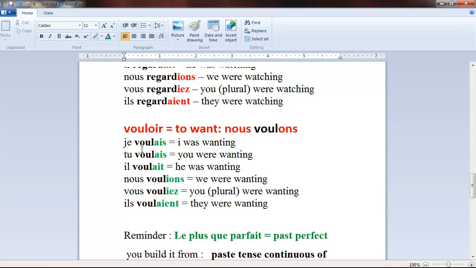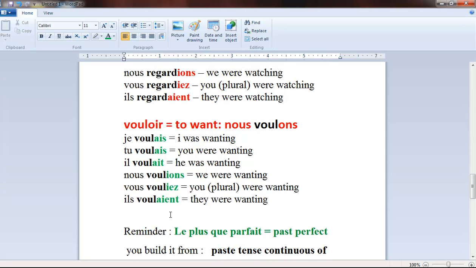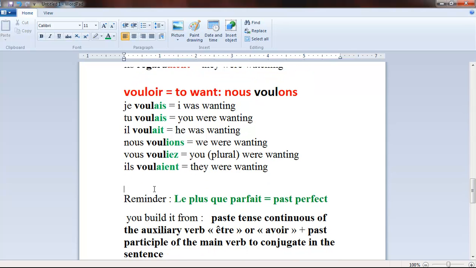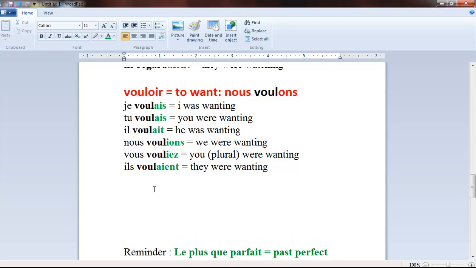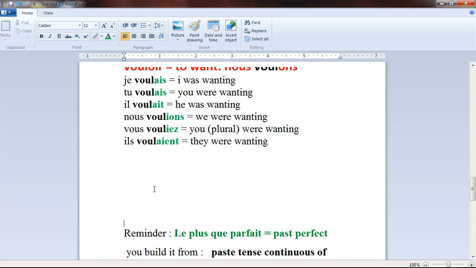Okay, so here you've got the root in black, and in green you've got the endings for the past tense continuous. And how did you construct the root? You took just the first person plural of the verb, you eliminated ons, the ending, and you got the root, just like that.